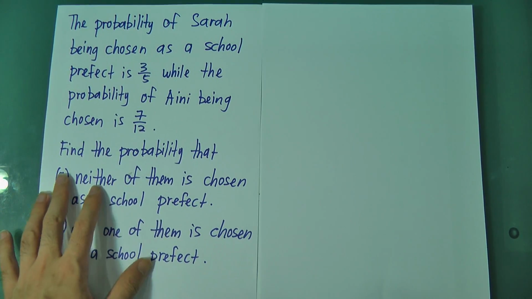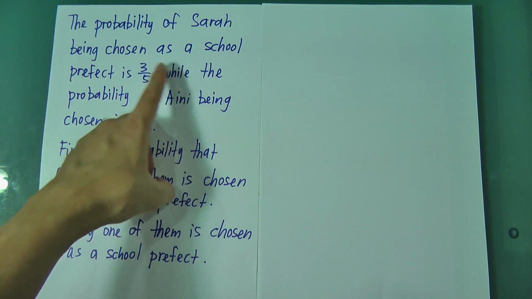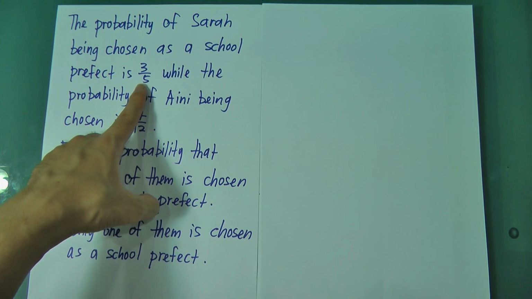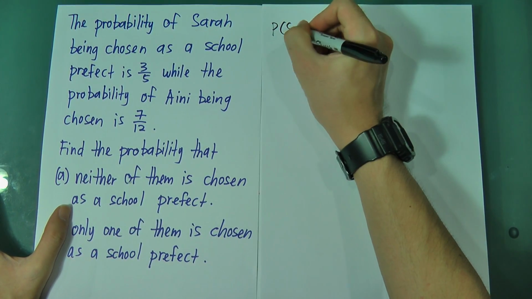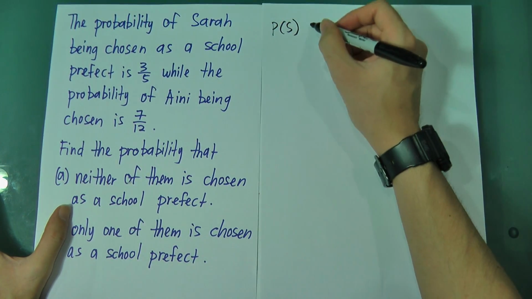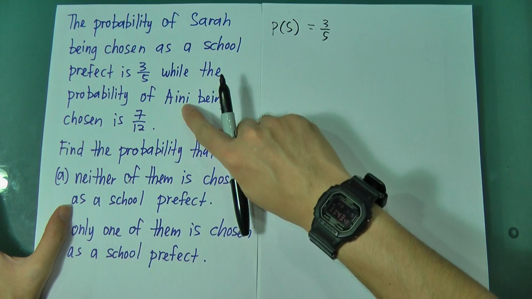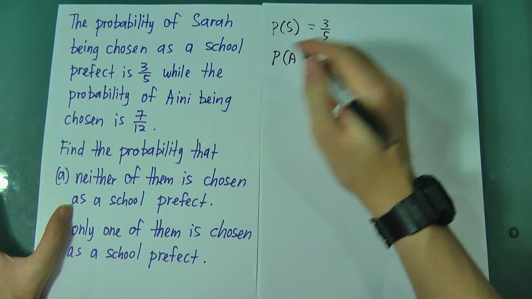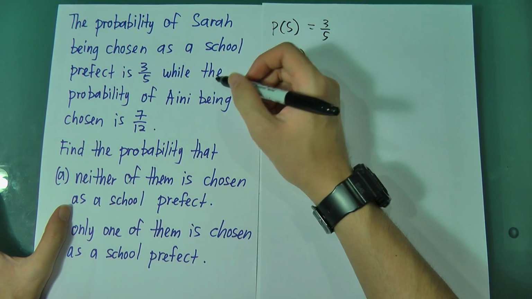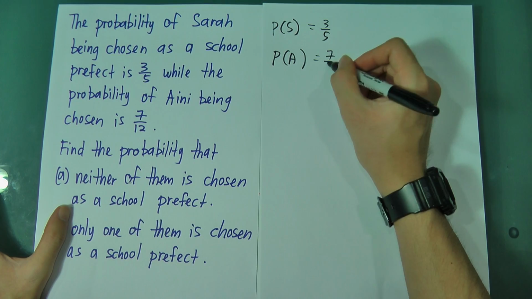Okay, for example, in this question, the probability of Sarah being chosen as a school prefect is 3/5. So the probability that Sarah will be chosen as a school prefect is 3/5, while the probability that Aini, I just write a short form A for Aini, will be chosen is 7/12.